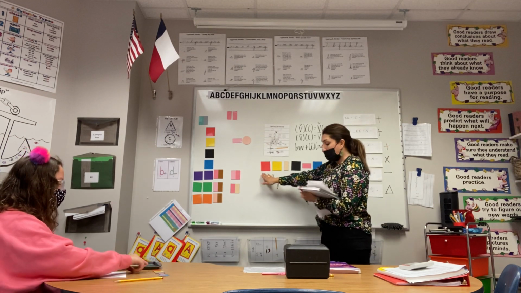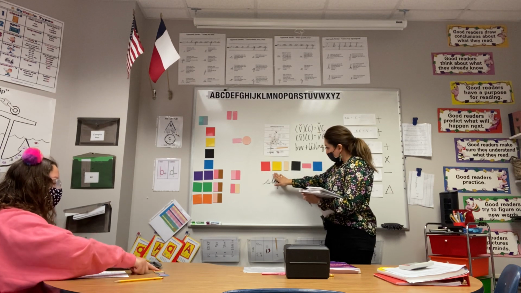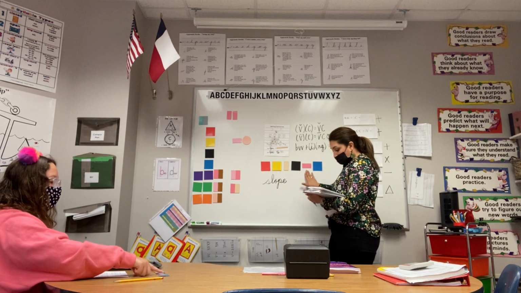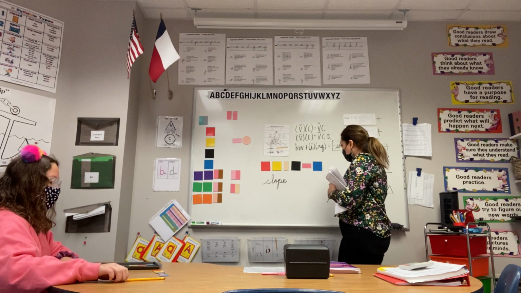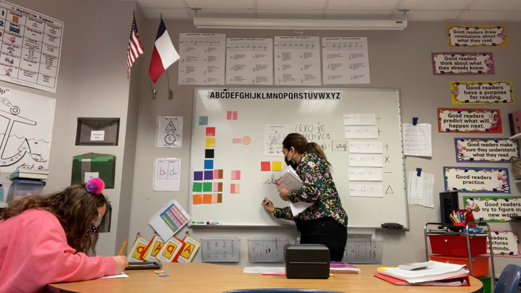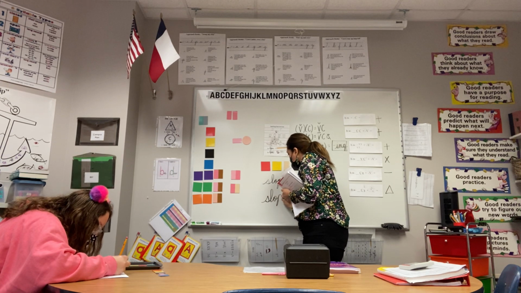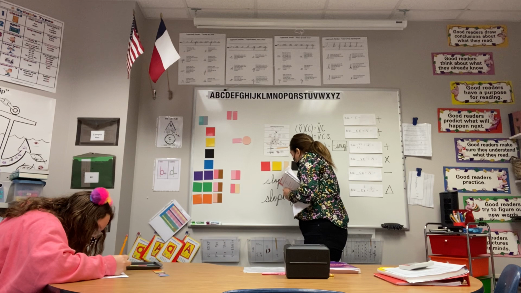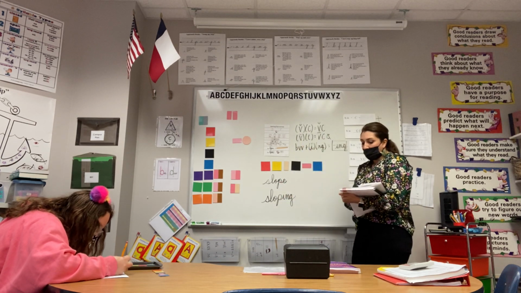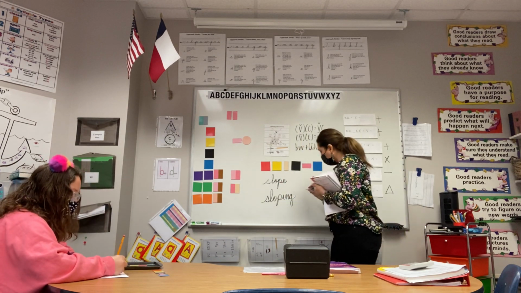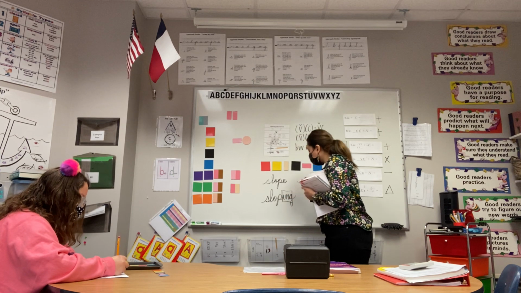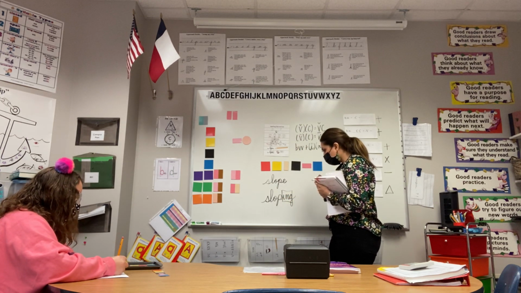So let's touch and spell. S-L-O-P-I-N-G. Name and write. S-L-O-P-I-N-G. Good. Okay, let's code. Box the suffix -ing.